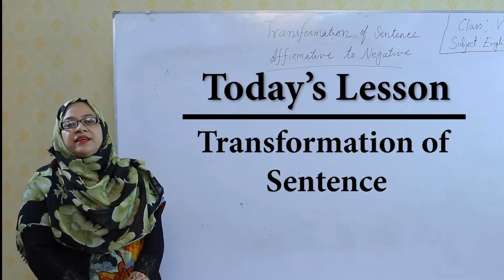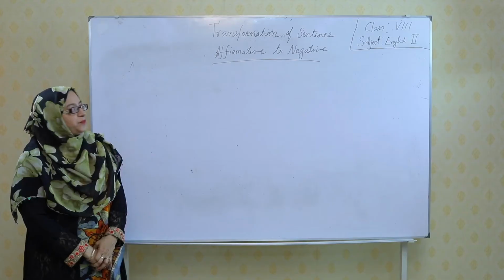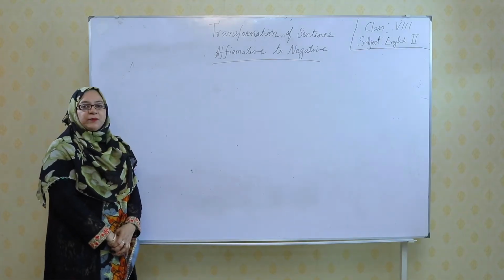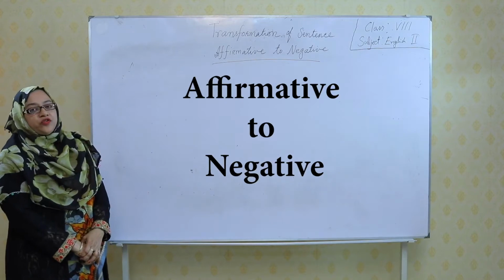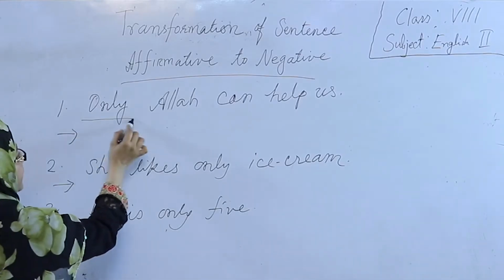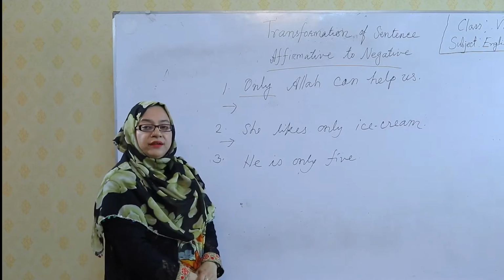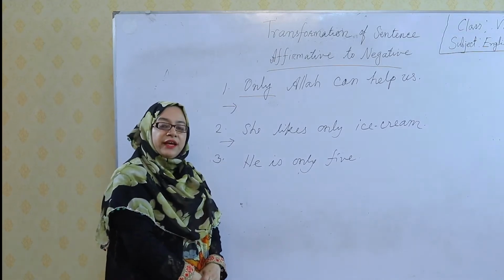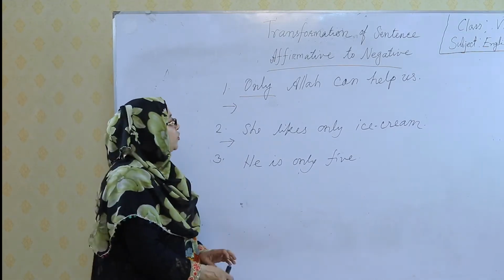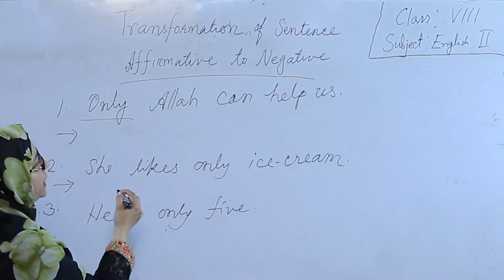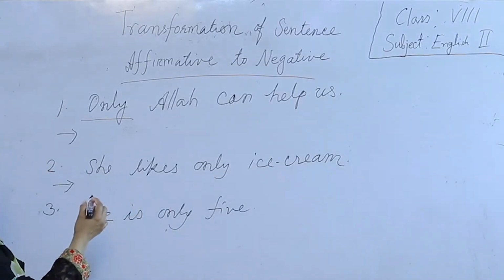Today our lesson is transformation of sentence. Okay, let's start our topic, affirmative to negative. If there is only in an affirmative sentence, we use none but for a person, nothing but for a thing, and not more than or not less than for a number in the negative sentence. So, we turn it into negative by following these rules.